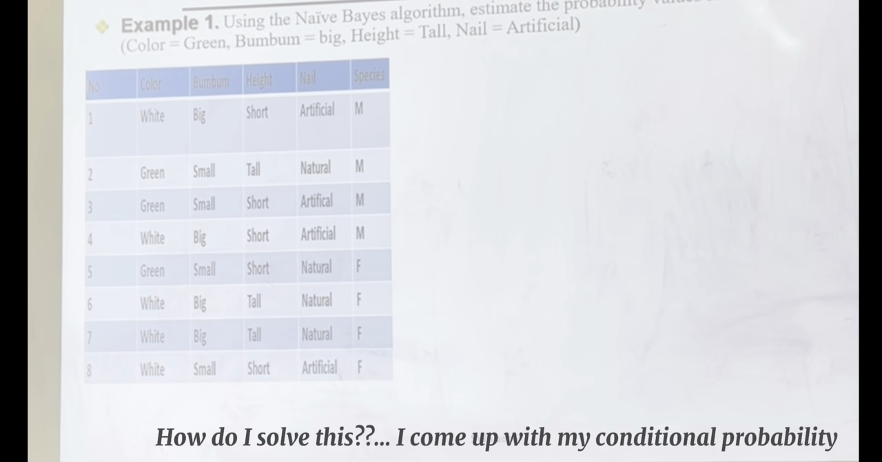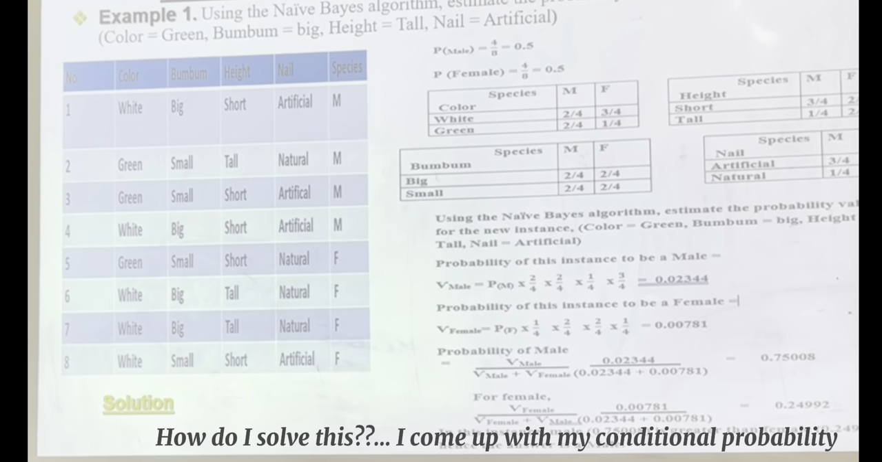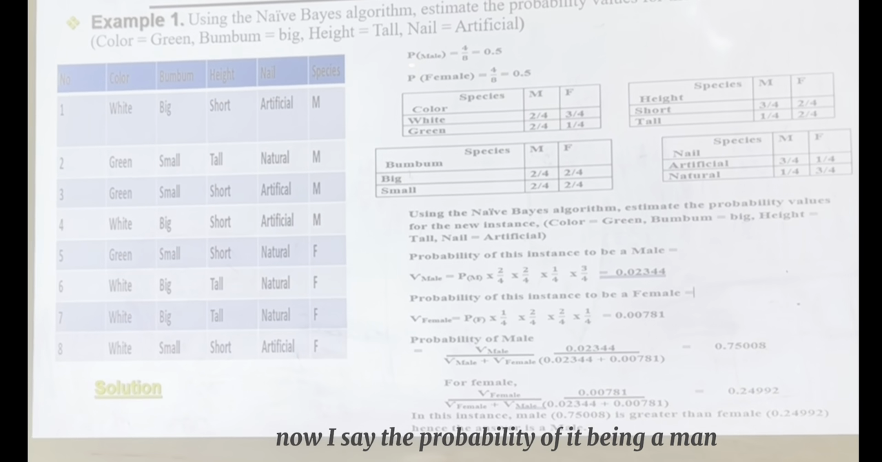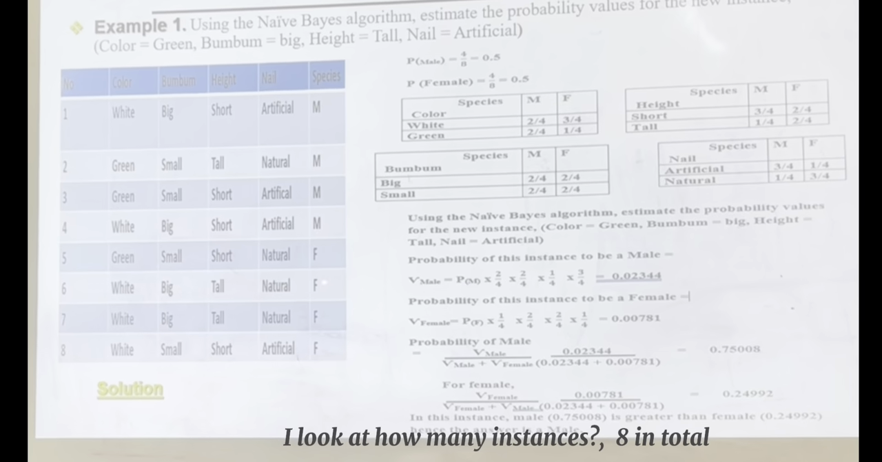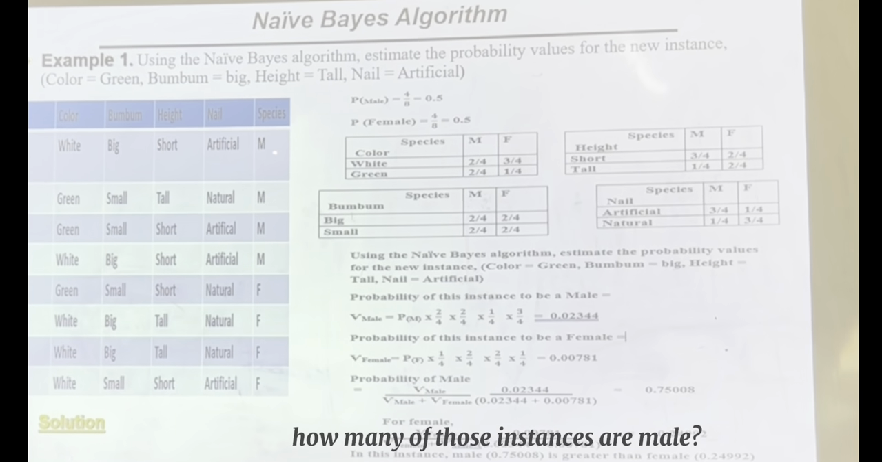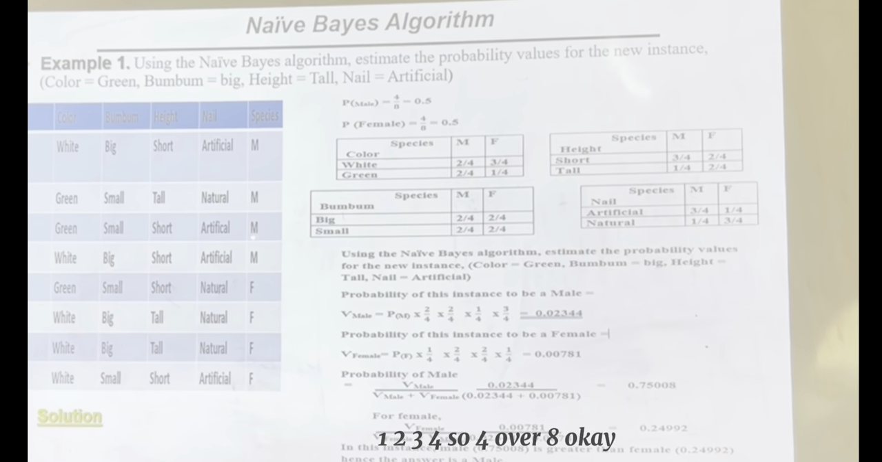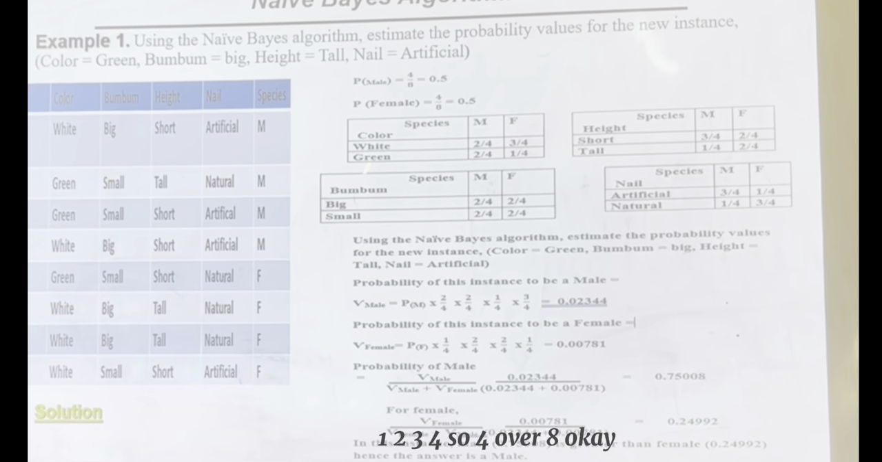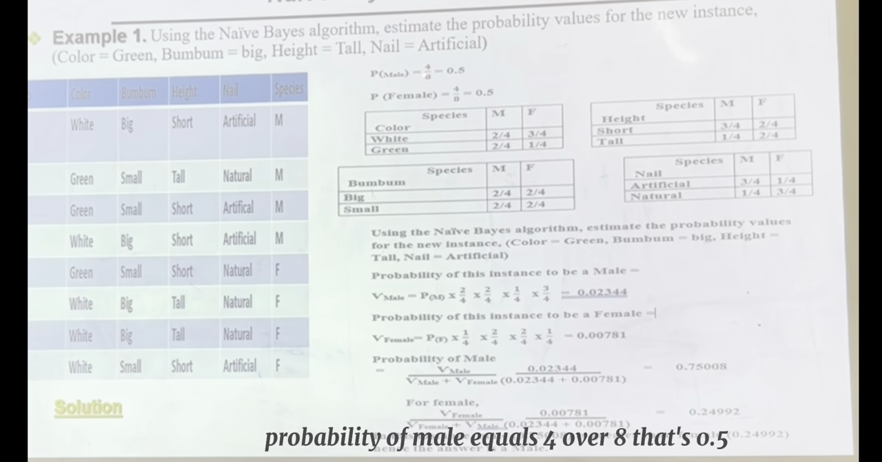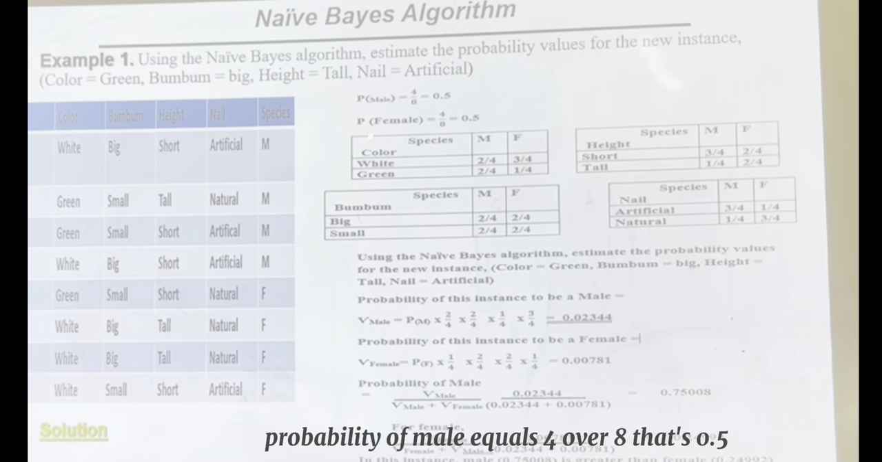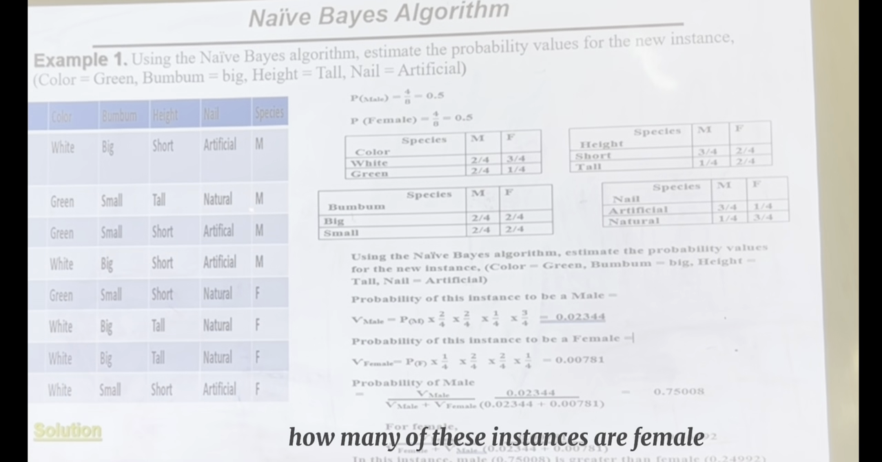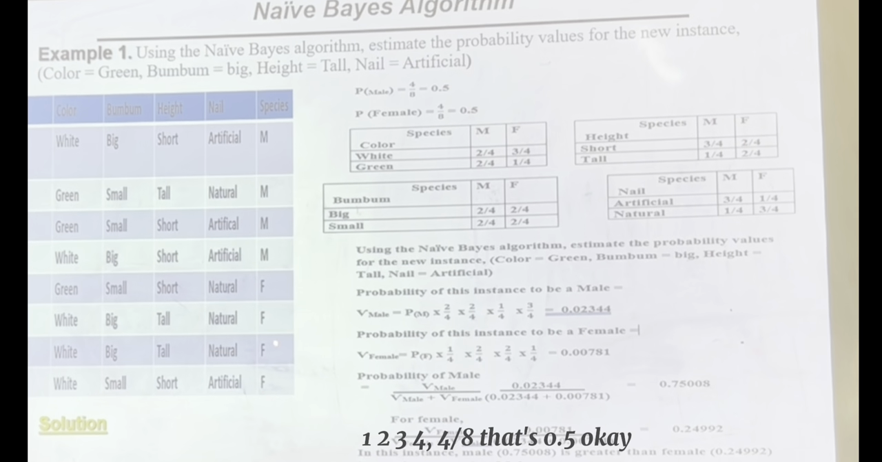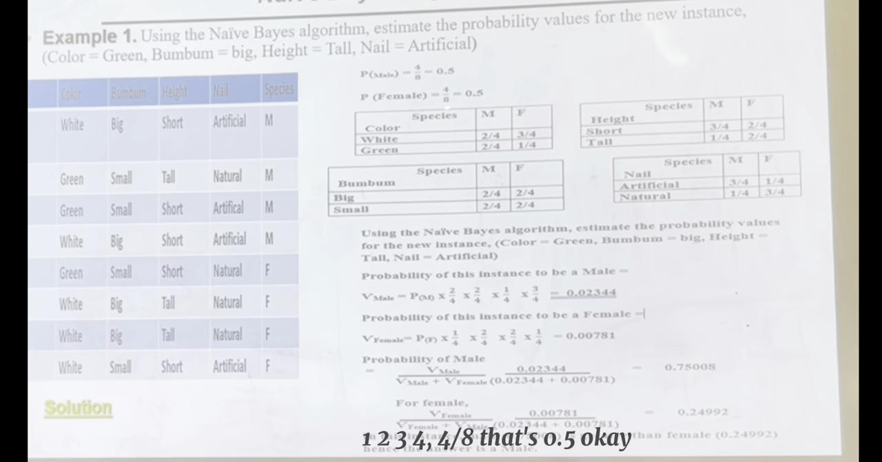So how do I solve this? I come up with my conditional probability. The probability of it being a man: I look at how many of the 8 instances are male. 1, 2, 3, 4. So 4 over 8, that's 0.5. Probability of female: how many of these instances are female? 1, 2, 3, 4. 4 over 8, that's 0.5.